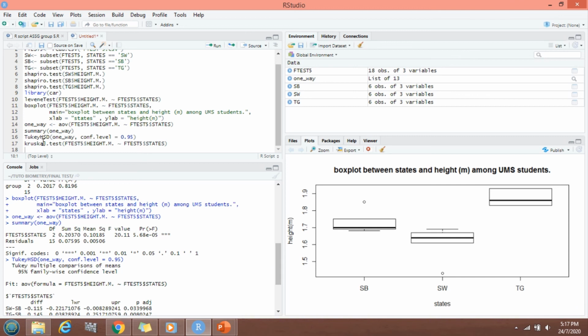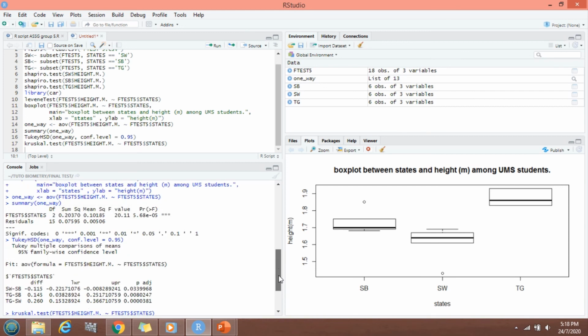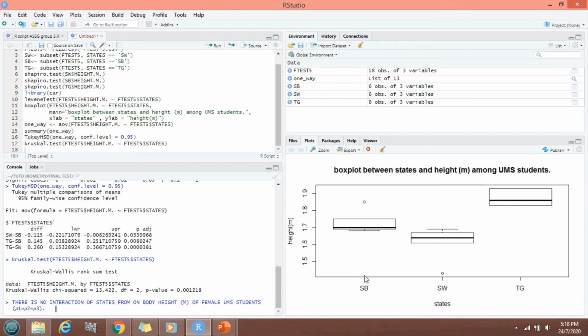Then I have done the Tukey post hoc test, and I have set the confidence level 0.95, which means 0.05, and I have tested critical values, and this is the box plot for this data.